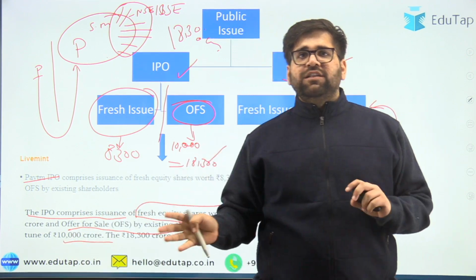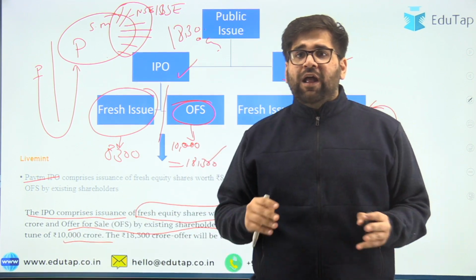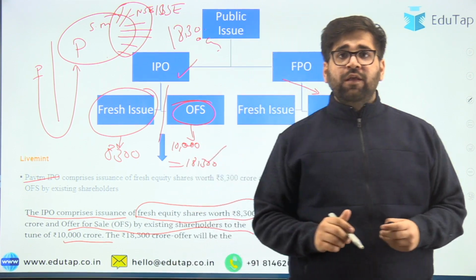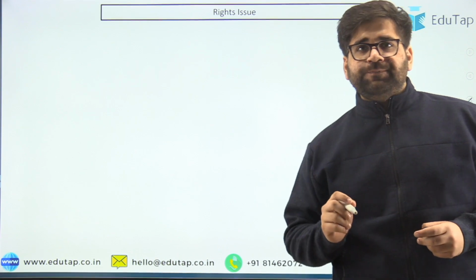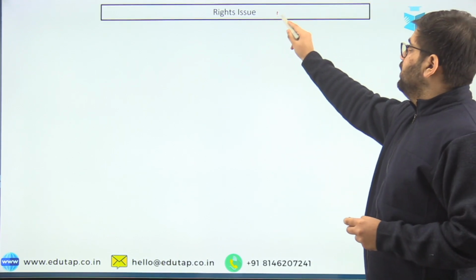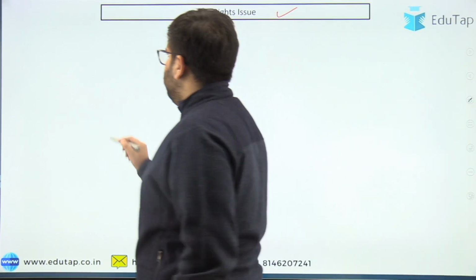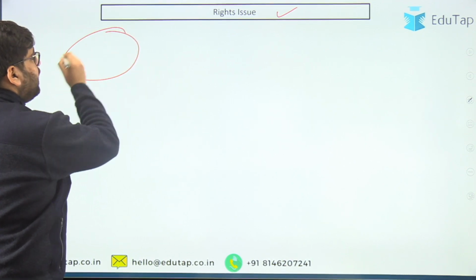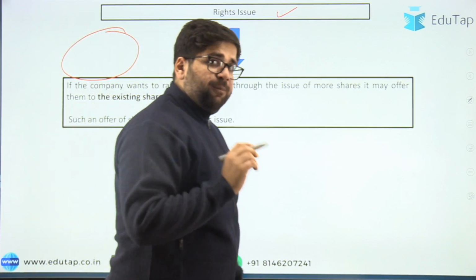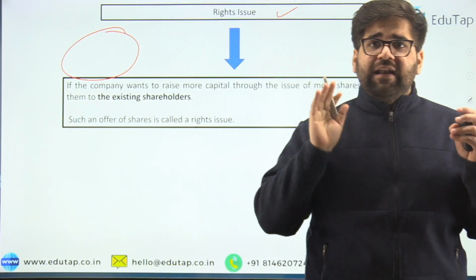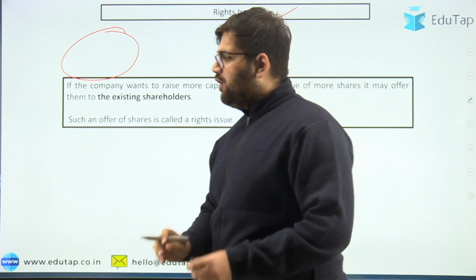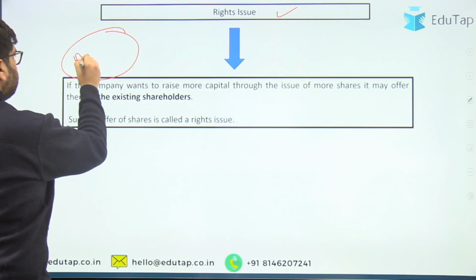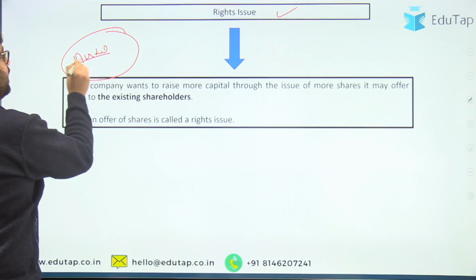So I think the difference between IPO and FPO and the different categories of share issue are now clear to you. Now let's move to a very small topic, which is known as rights issue. See, as I have already told you, under IPO a company makes a debut into the stock market. But what happens under a rights issue, if a company is already listed on a stock exchange, for example, let's say Airtel is already listed on the stock exchange.